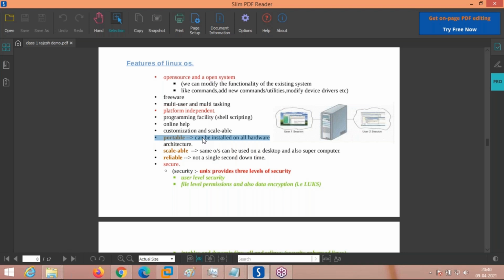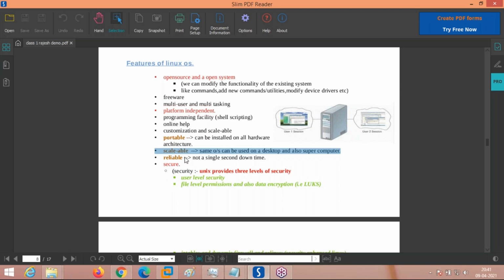You take the same configuration and settings from CentOS and put them into Red Hat Enterprise Linux, RHEL, and it will work the same. No need to change. Code is portable, and hardware-wise also it is portable. Another important thing is scalable. The same Linux operating system, CentOS, RHEL or Ubuntu, can be configured as a desktop or client operating system, and also as a server operating system. No need to change any software, same CD, same software. You can install as a client, you can install as a server.